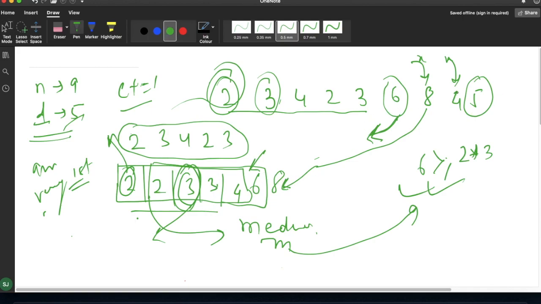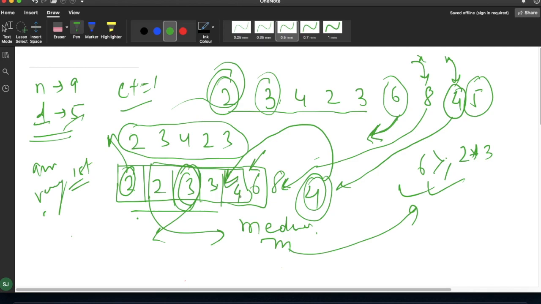So let me check for this 4. You can see it won't be added at the last, because again we would have to do the sorting. There is one method I will explain here. If I can simply add this 4 at the perfect position, then we are not going to sort this list again. We can simply add this 4 at its required position in the sorted list. For example, after adding 6 and 8 and removing 2 and 3, the array would have looked like 4 2 3 6 and 8.